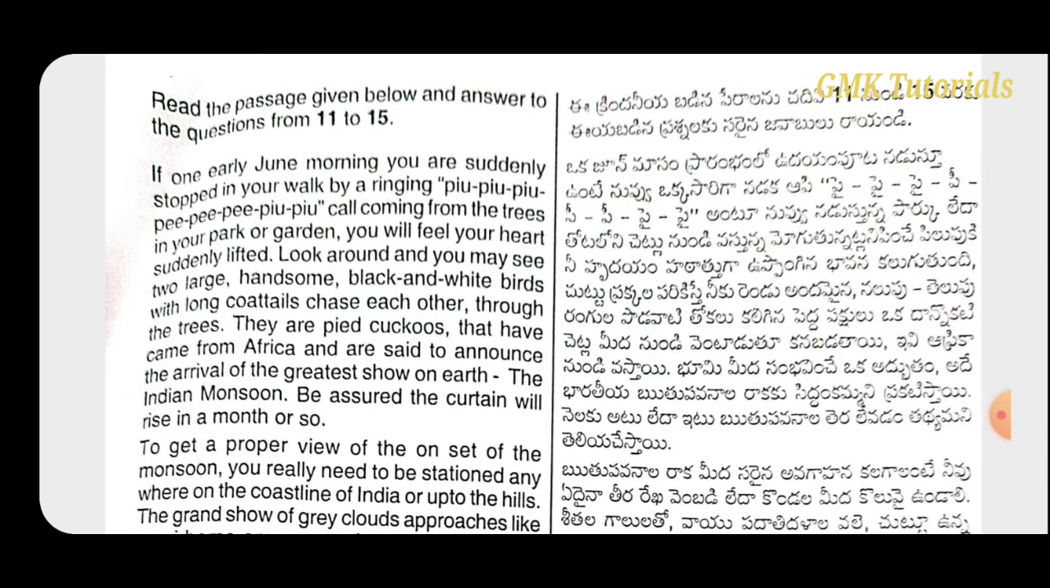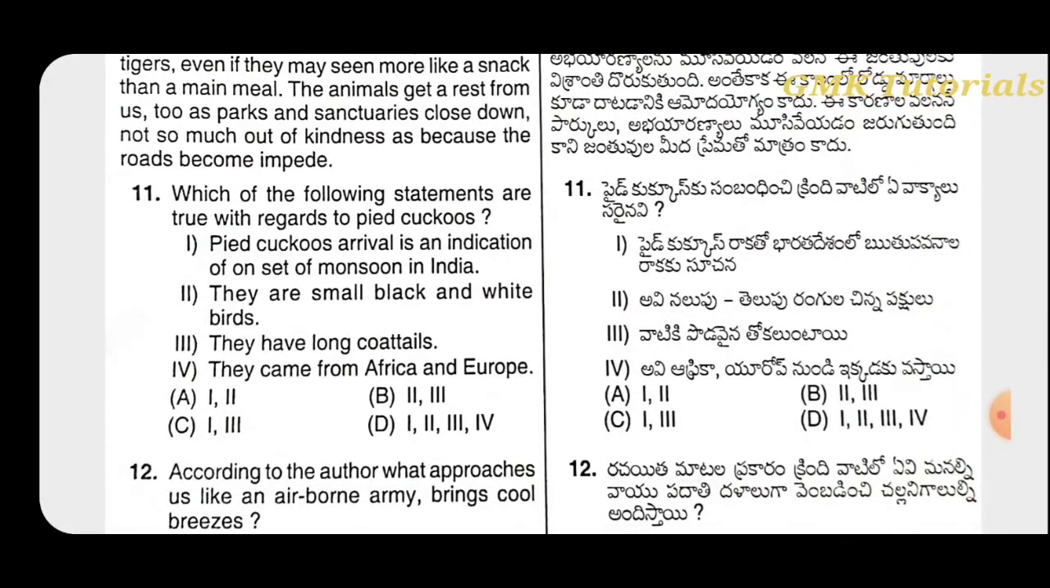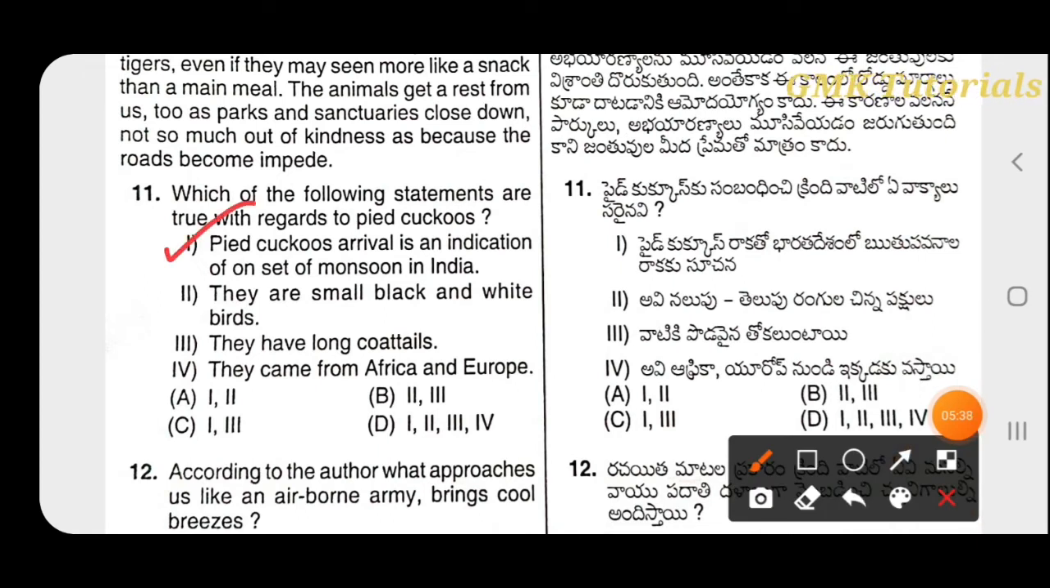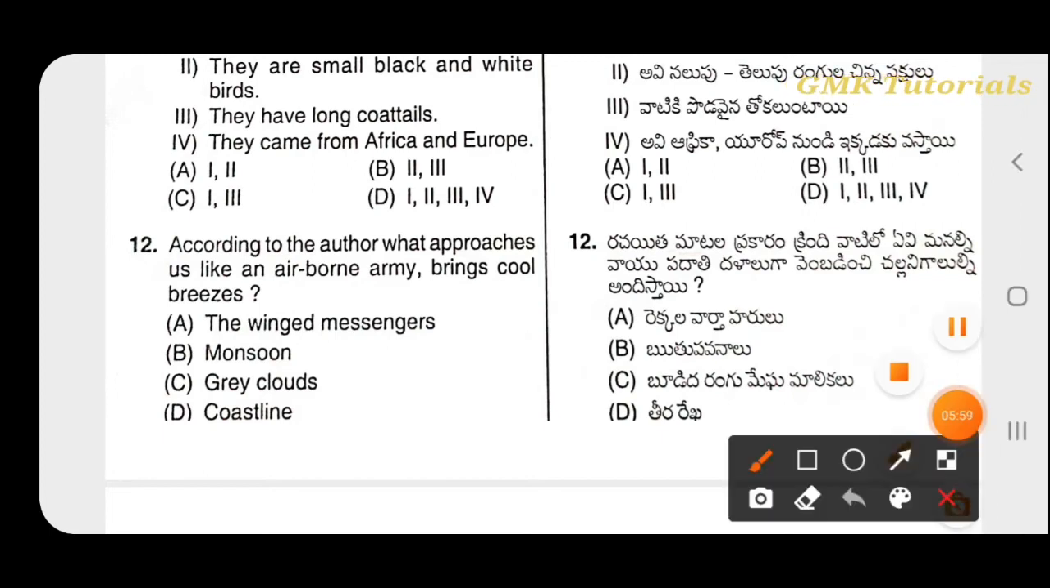Next, questions 11 to 15. Here they have given one paragraph, and we have to find the solutions for it. The 11th question: which of the following statements are true with regard to pied cuckoos? In this paragraph the related options are the first one and third. The pied cuckoo's arrival is an indication of the onset of monsoon in India. They have long coattails. Next question: according to the author, what approaches like an airborne army bringing cool breezes? That is grey clouds.